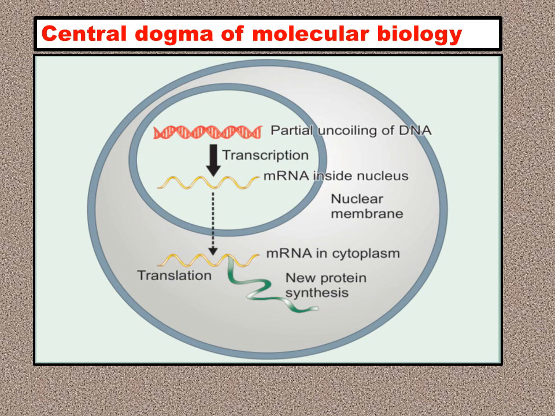Now, in the central dogma, it is also possible that RNA is converted back to DNA by the reverse transcriptase. So this is the molecular pathway of genetic information, the flow of information, and it was formulated by the scientist Francis Crick.